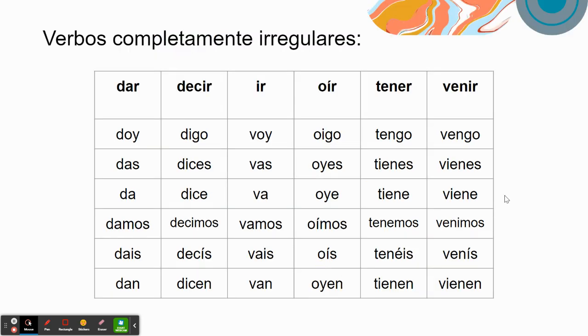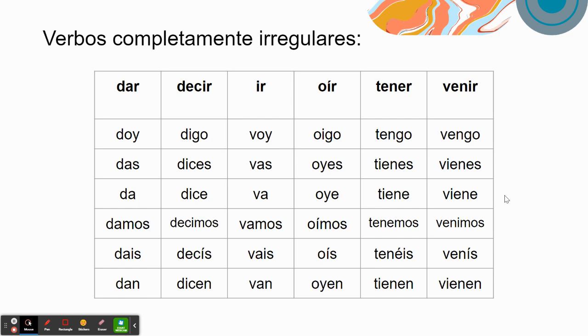Finally, we have 6 verbs that are completely irregular, and once again, as a reminder, we are not including ser and estar here, or gustar and verbs like that, because we've already done them, okay? So we have dar, which is to give: doy, das, da, damos, dais, dan. Decir, which is to say or to tell: digo, dices, dice, decimos, decís, and dicen. Ir, which is to go: voy, vas, va, vamos, vais, van.